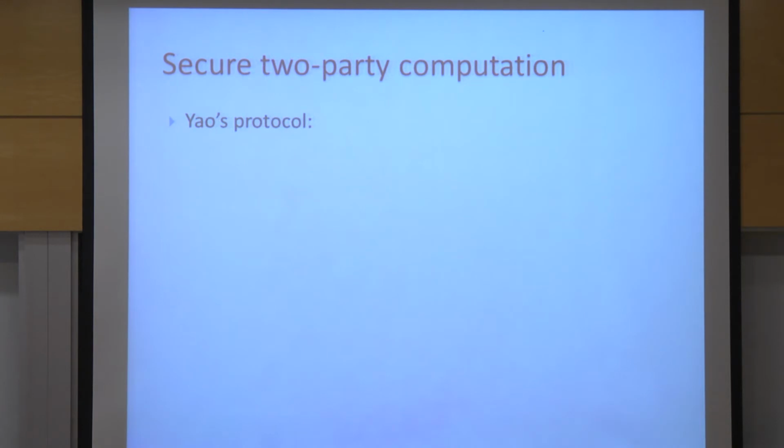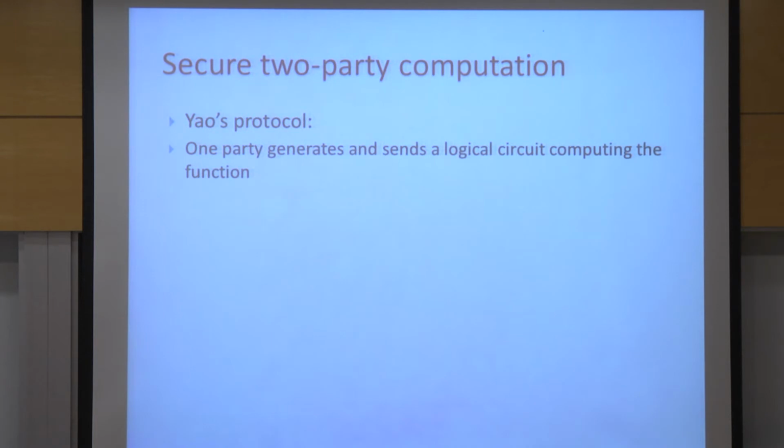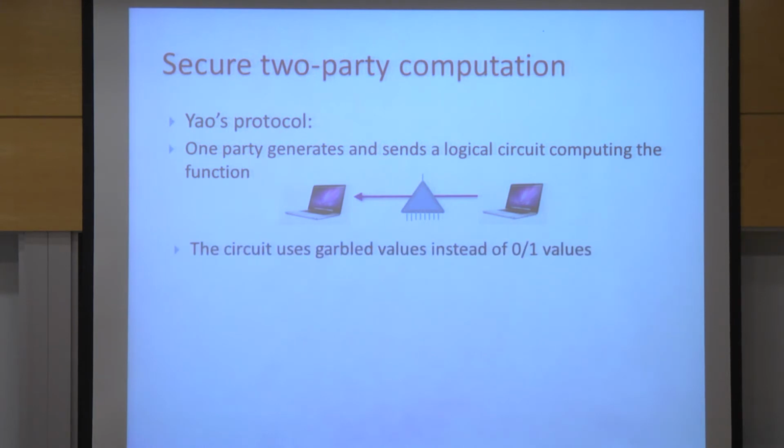Now, how does secure two-party computation go? Again, details tomorrow, but the basic idea is the following. One party generates a logical circuit computing the function, say a circuit comparing two numbers. Then it garbles the circuit, meaning that instead of passing 0 and 1 values on the wires, it replaces them with what we call garbled values or random keys.